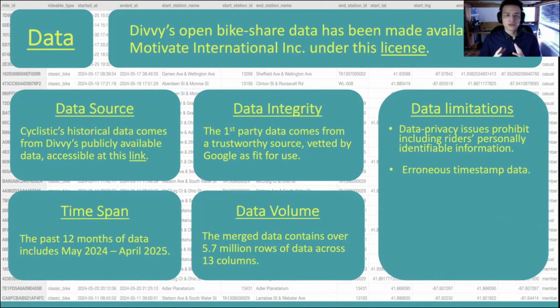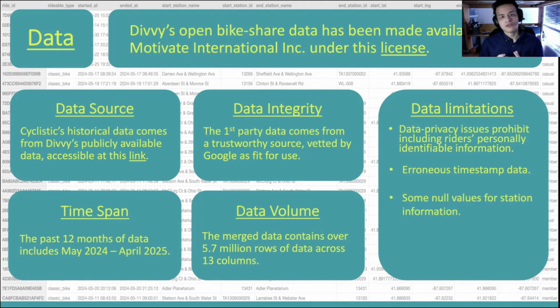This would be where, in a real situation, I'd ask the data owners why this is happening and perhaps how we could remedy it. But for the case of this fictional capstone project, I work alone, and I just chose to remove those records, which comprised about 2% of the data. Due to the low stakes of this case study, we'll still be able to gain accurate results, but it's something to keep in mind. The third issue is that there were several null values found in the bike share station information, although this had no impact on my findings, as we'll see in the next slide.